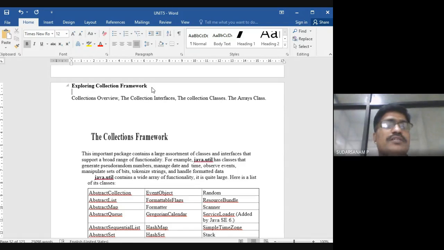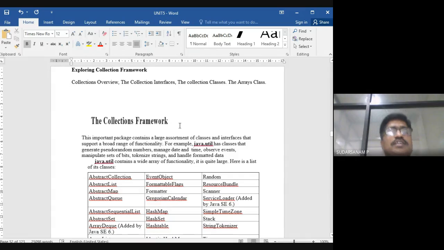Good morning. So, 5th unit, last session, that is called the collections framework. The collections framework is nothing but an important package that contains a large assortment of classes and interfaces that support a broad range of functionality. For example, java.util has classes that generate pseudo-random numbers, manage date and time, observe events, manipulate sets and bits, tokenize strings, and handle formatted data. So these are all the things we can do in the framework.